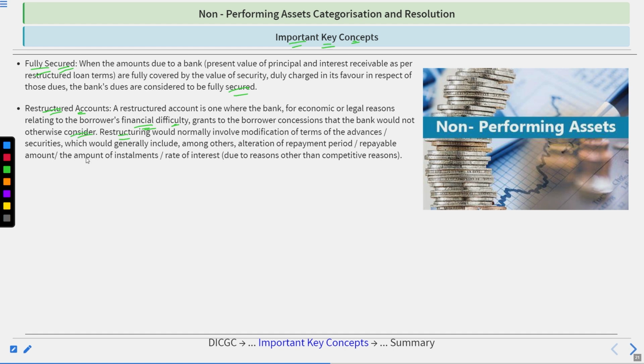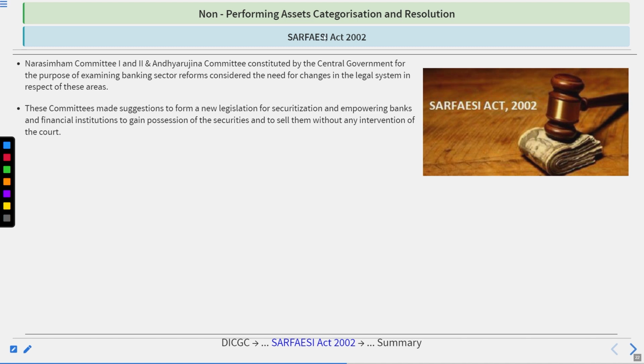Restructuring would normally involve modification of terms of the advances or securities, which would generally include, among others, alteration of repayment period, repayable amount, the amount of installment, rate of interest, due to reasons other than competitive reasons. Then, we have the SARFAESI Act 2002, related to the same thing.